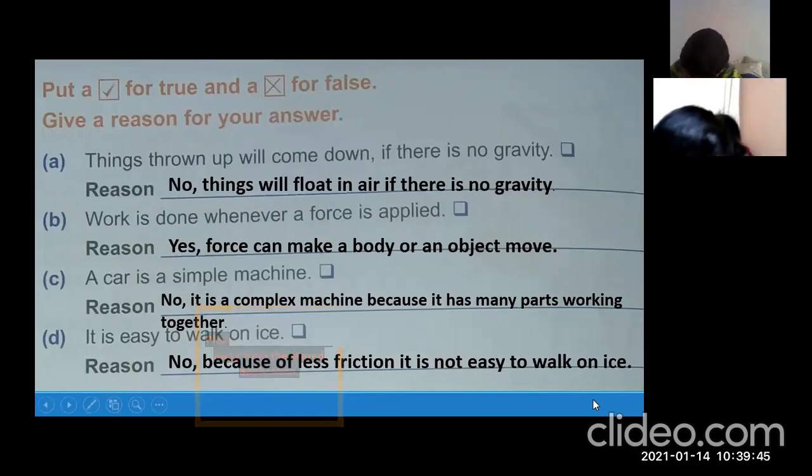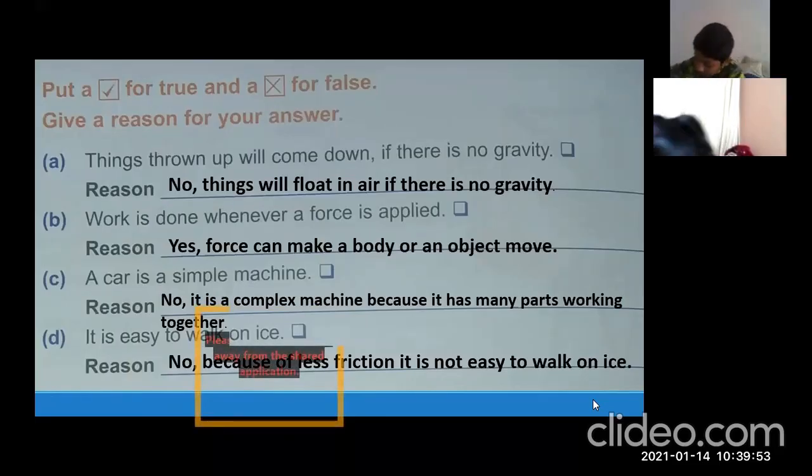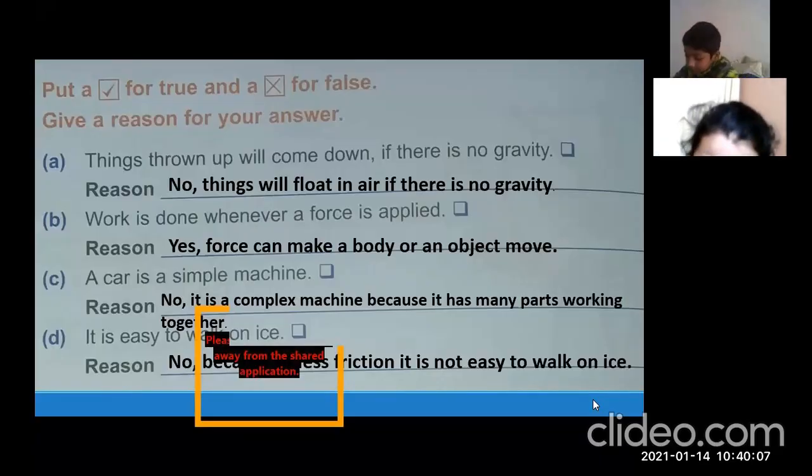Yes, good. Because smoother surfaces have less friction and rough surfaces have more friction. You can walk easily on the ground because it has a rough surface, but ice has a smoother and slippery surface and there is less friction. So it is not easy to walk on ice.